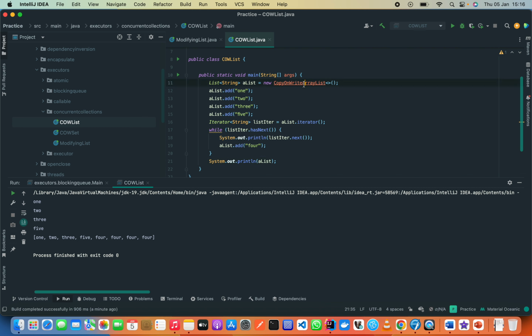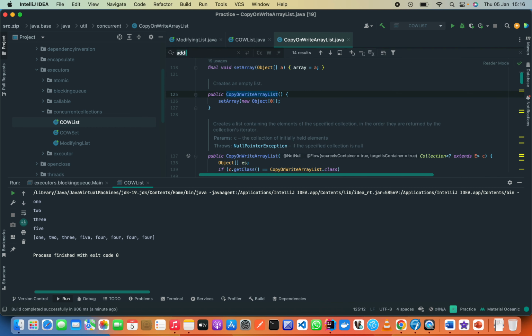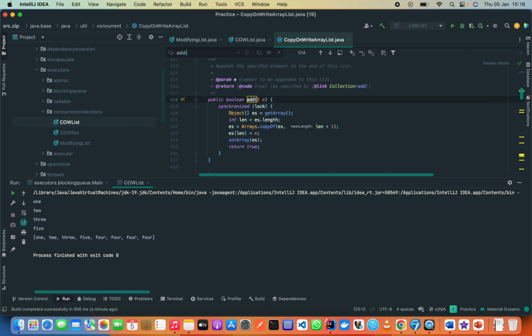So I'm going to observe this, and then we want to see the add method. As you can see, this add method is even synchronized. And we see what they are doing here. You get the underlying array, you check the length, then you create a copy of it, and then you add the new element that you need to add.